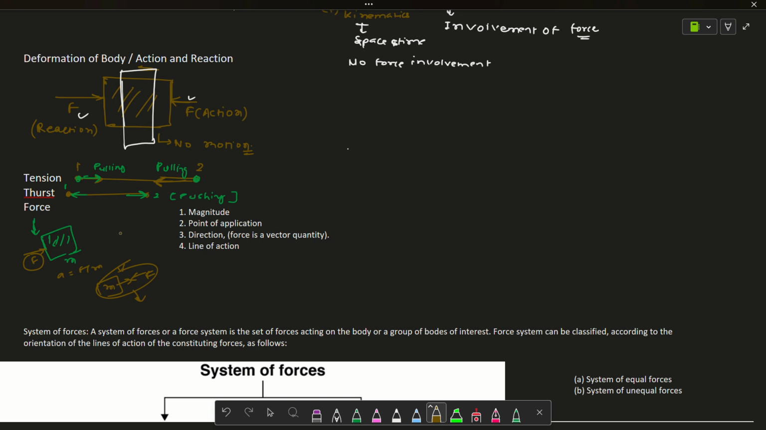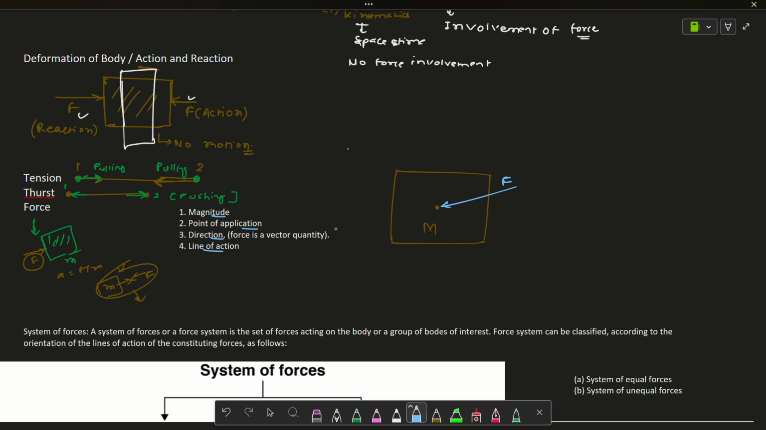And for force there are four characteristic points to define a force. The first one is magnitude, the second one is point of application, third one is direction, and fourth one is line of action. So I will explain it to you in a figure. Let's suppose a block is there with mass A, and some force is applied, let's suppose A.